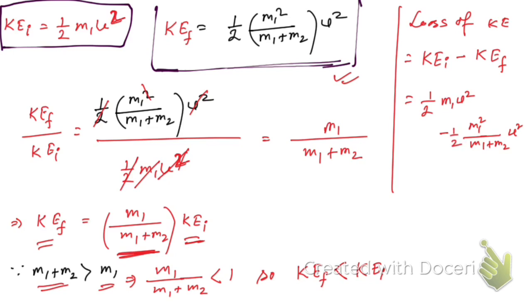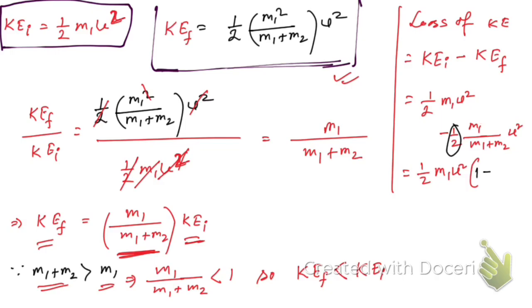And from here we can take common half m1 u1 square. Then within the bracket we're going to have 1 here minus, so half is taken common, m1 square means m1 into m1, so one m1 is taken common.